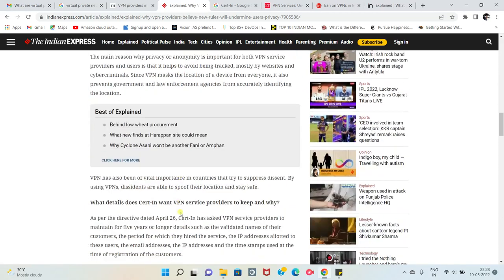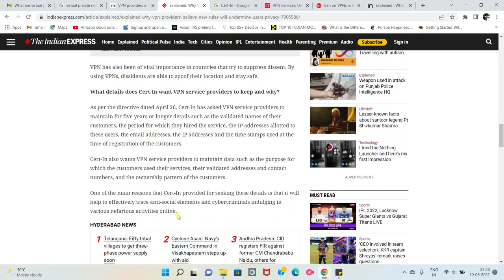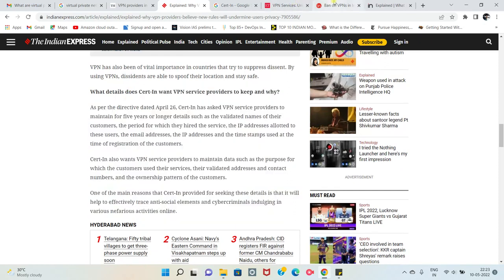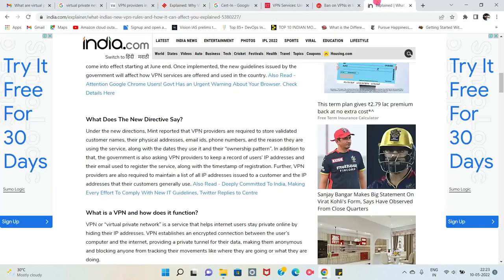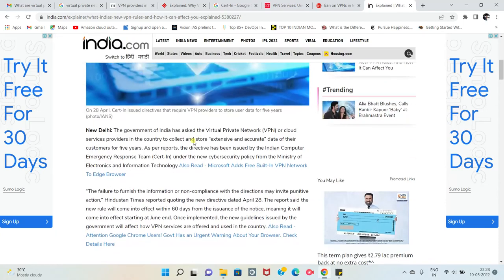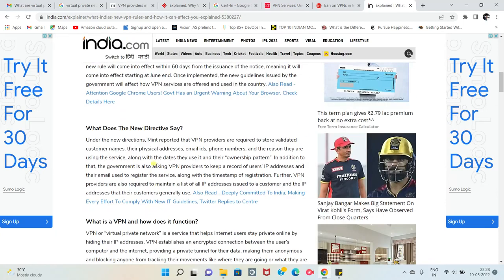So now you have to see what the controversy is here, and why normal companies are going against VPN. Once you read the directives given by this organization, you will be in a good position. Like, see, now we only read this Indian Express newspaper, and you understood the issue. If you have not understood the issue, you'll go for one more link that is mentioned there. See, this is also explained in a column in India.com.